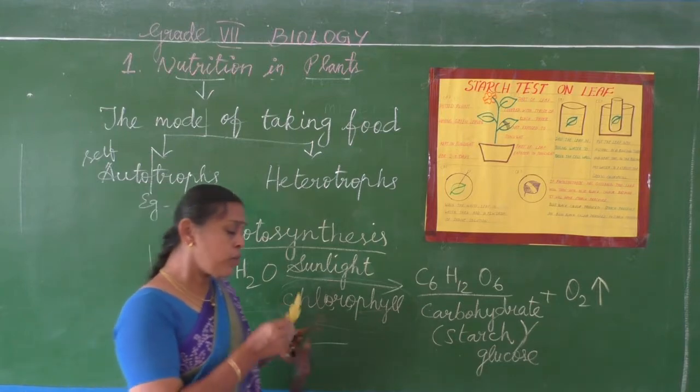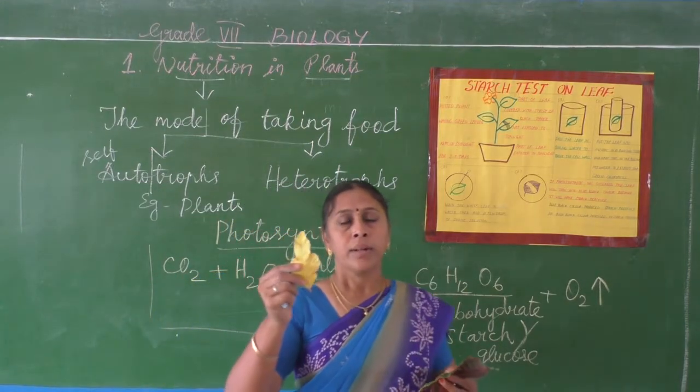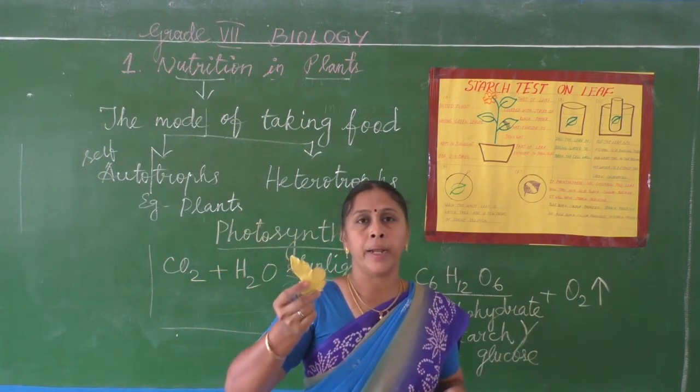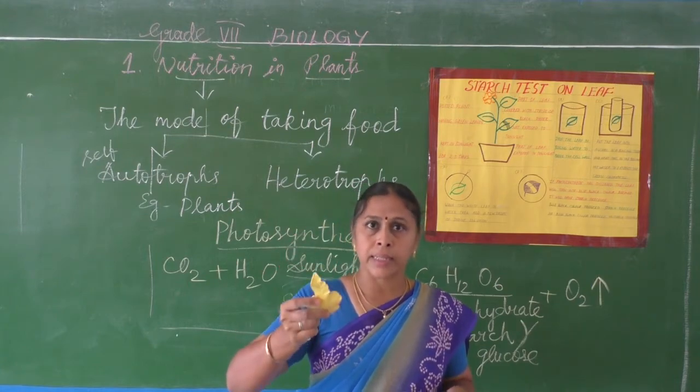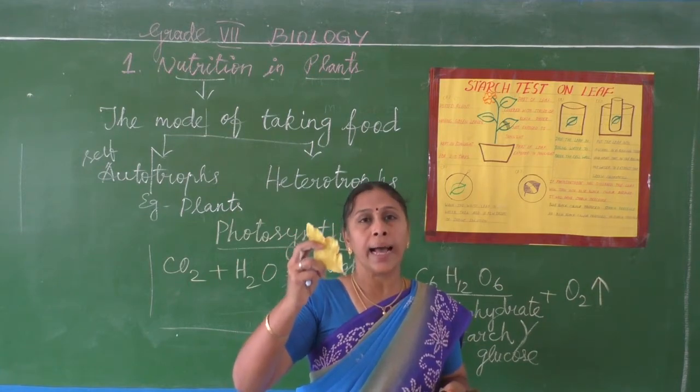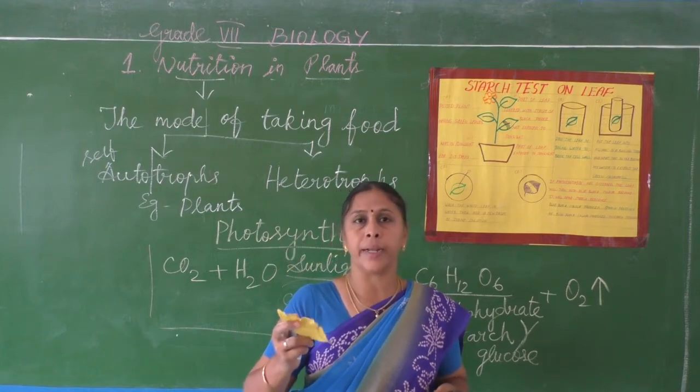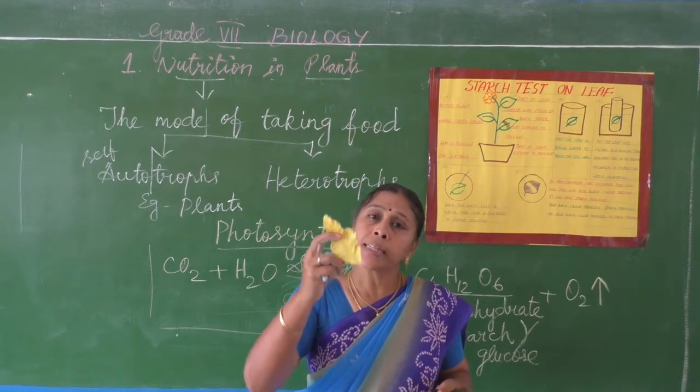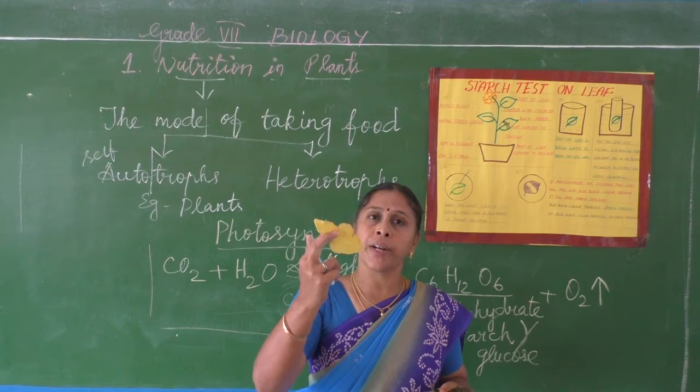Then what about these leaves? Do they have the chlorophyll pigment? Yes. This also has the chlorophyll pigment. Then how is it present in a different color?